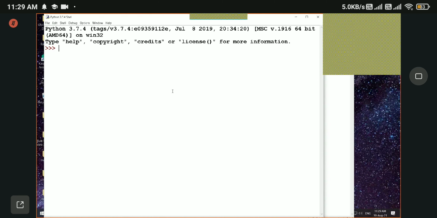Python shell? So it will open something like this. Here also you can write code. Let's say 5 plus 8, 13, right? 5 plus 5, 10. So here you can write Python code, but what happens is that as you enter, it will execute the line. Okay.